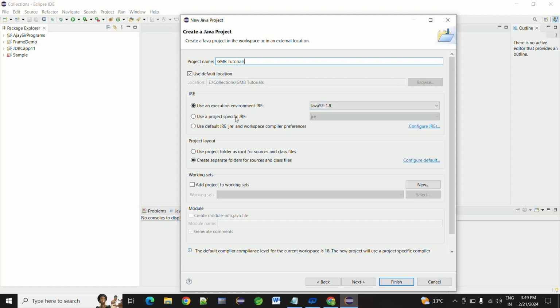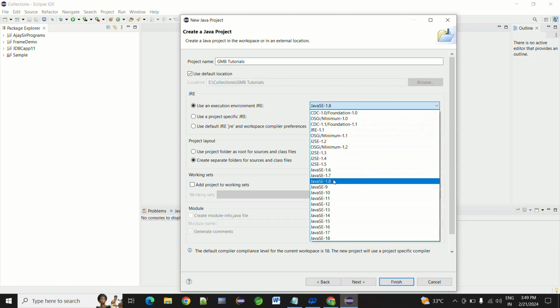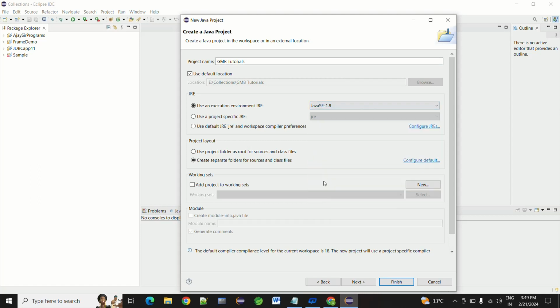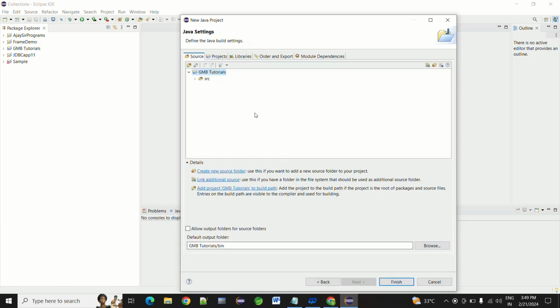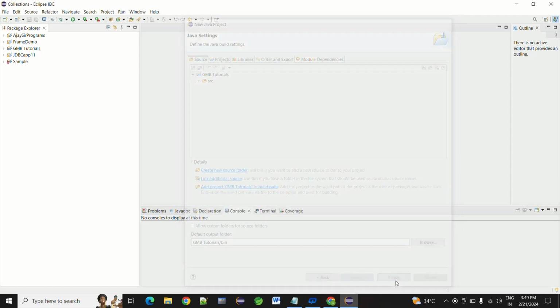When you create the project, this is very important: you have to keep the JavaSE standard 1.8 version. Remember. Then I am going to click on next. It's loading. GMB tutorials. I'm going to finish.